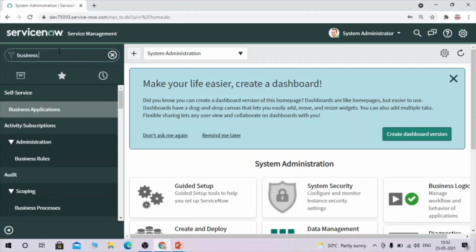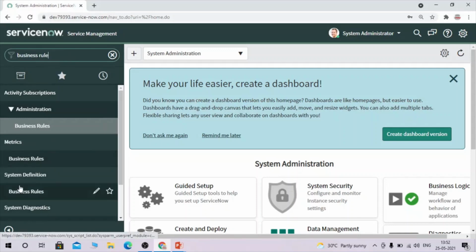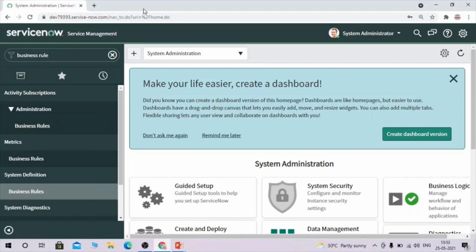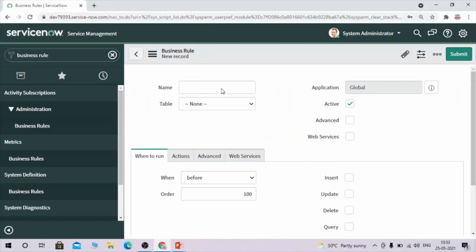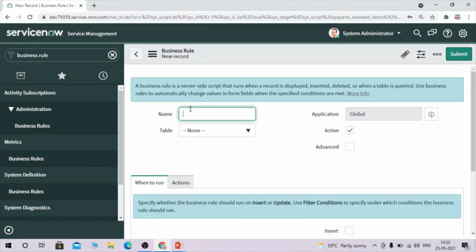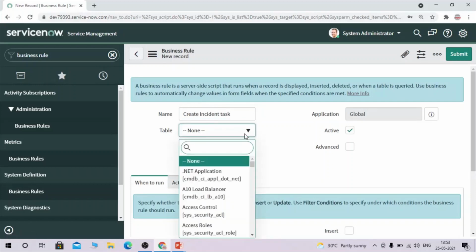So let's navigate to the business rule form where you can create a new business rule. Create incident task. And here for table you have to select the incident table.